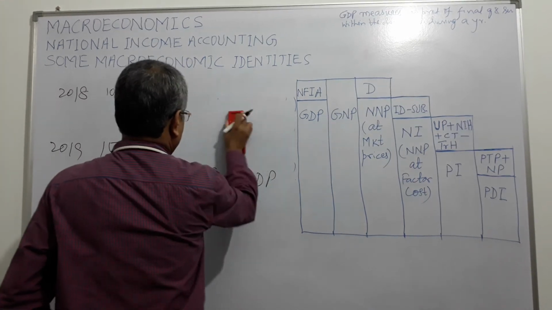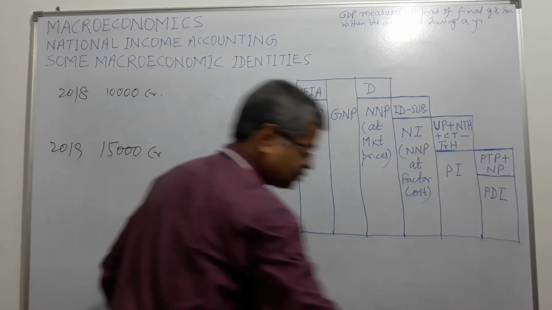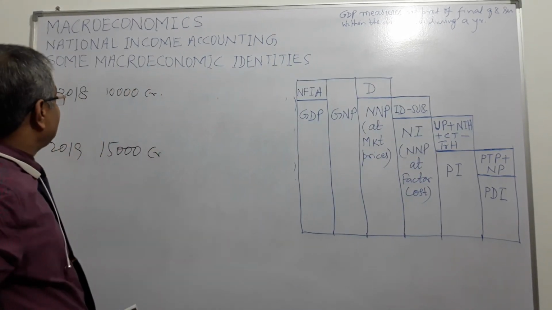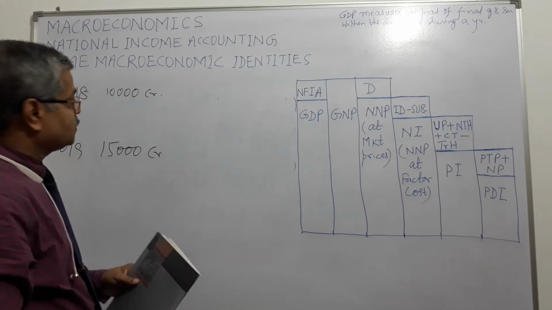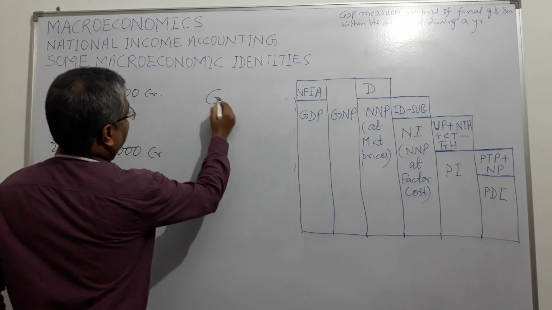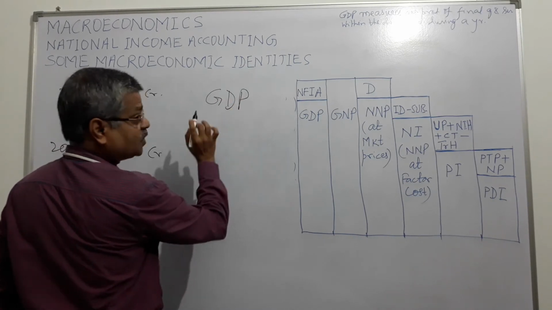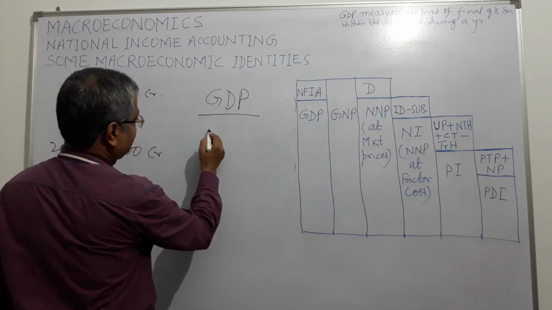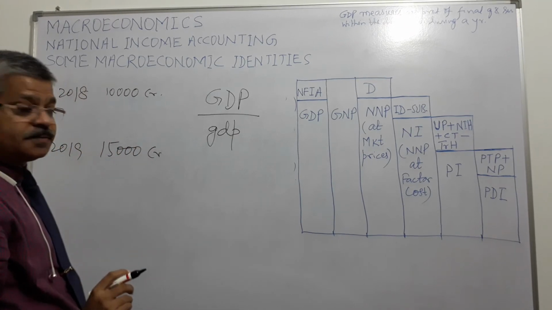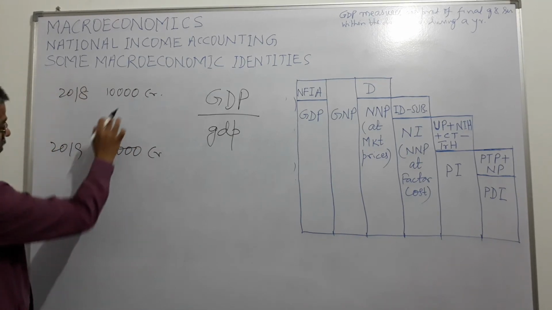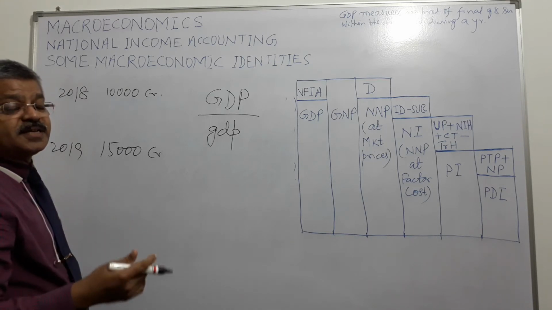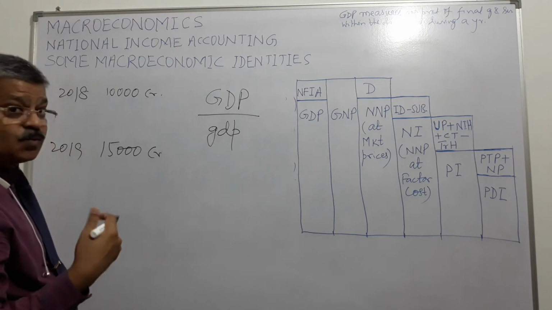So how do we calculate real GDP? What we do, we take a base year. Suppose 2018 is the base year, right? So in this kind of thing, suppose I write here in capital, this is the nominal GDP, and I write here in small, this is the real GDP, right? Suppose this 10,000 to 15,000 crore is purely on account of increase in prices. So what happens?